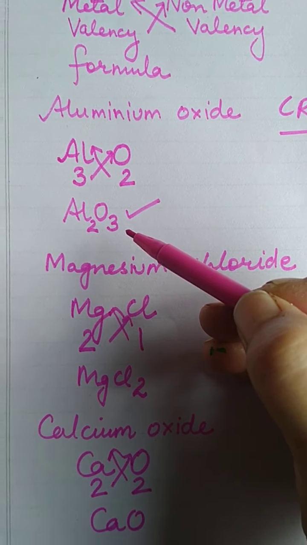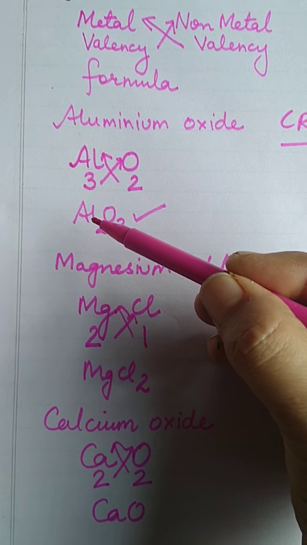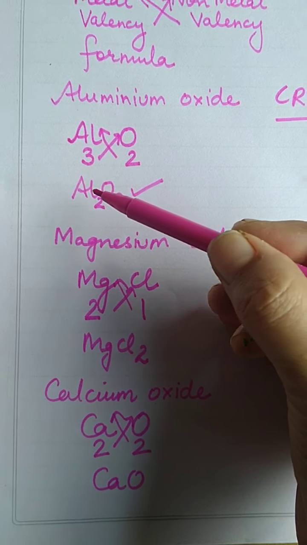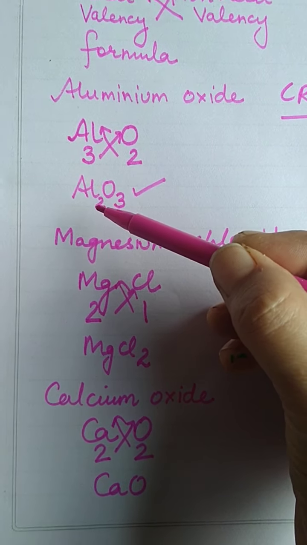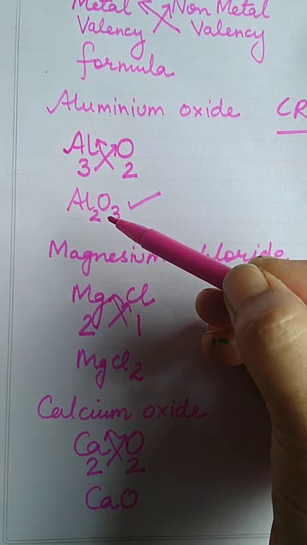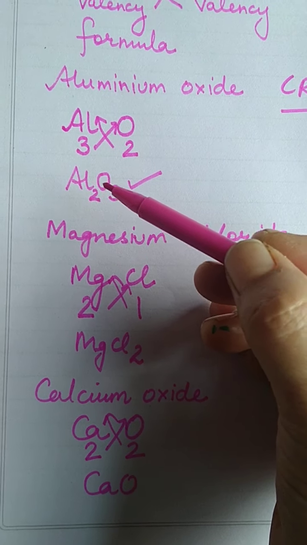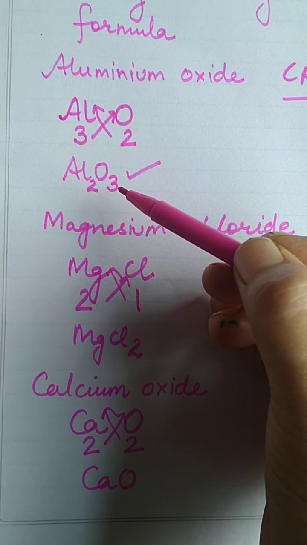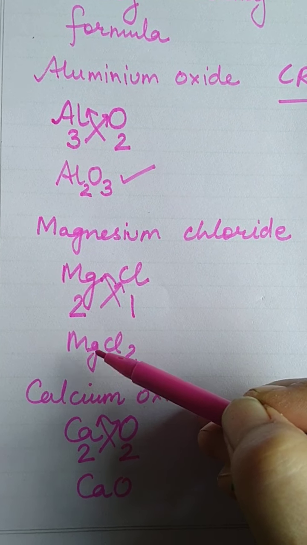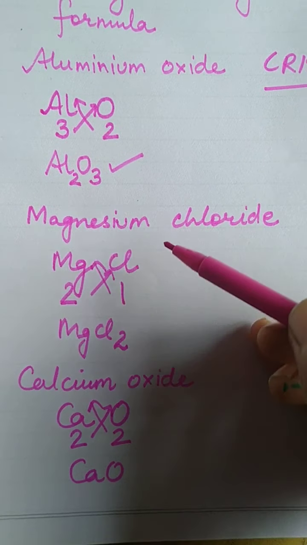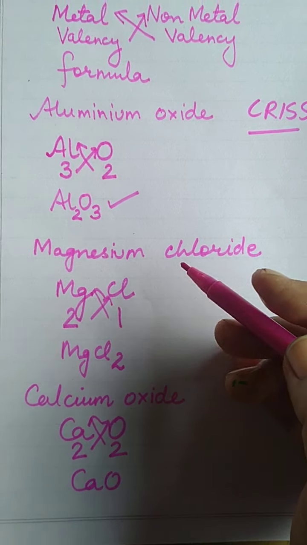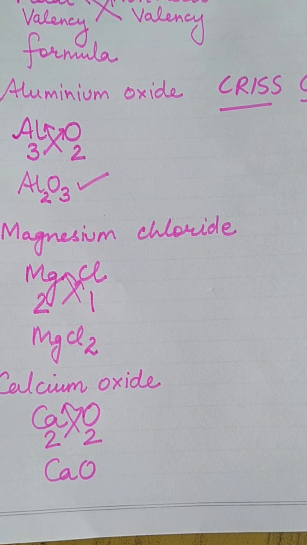Right, students? With this formula, we come to know the elements and their valencies. By this formula only you can check aluminium valency is 3, oxygen valency is 2, magnesium valency is 2, chlorine valency is 1. Secondly, it also tells how many atoms are reacting. 2 atoms of aluminium react with 3 atoms of oxygen to form aluminium oxide. 1 atom of magnesium reacts with 2 atoms of chlorine to form magnesium chloride. It's clear, students?